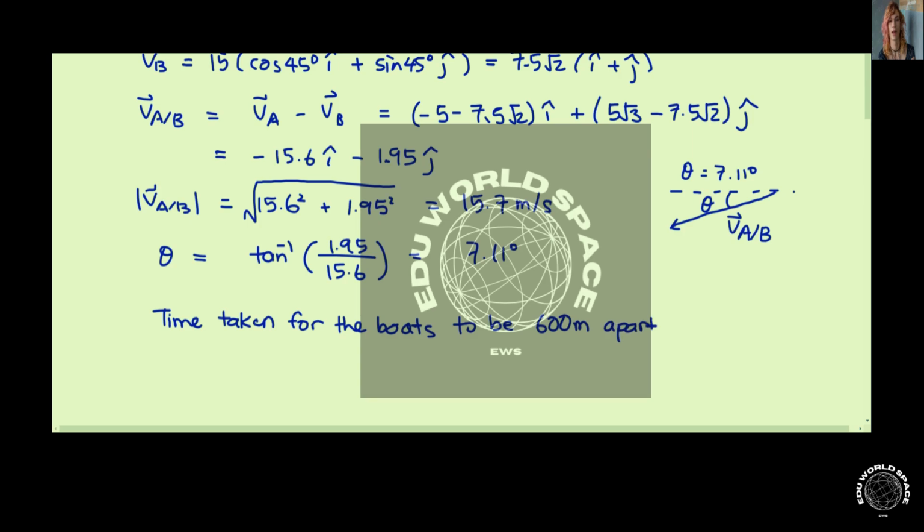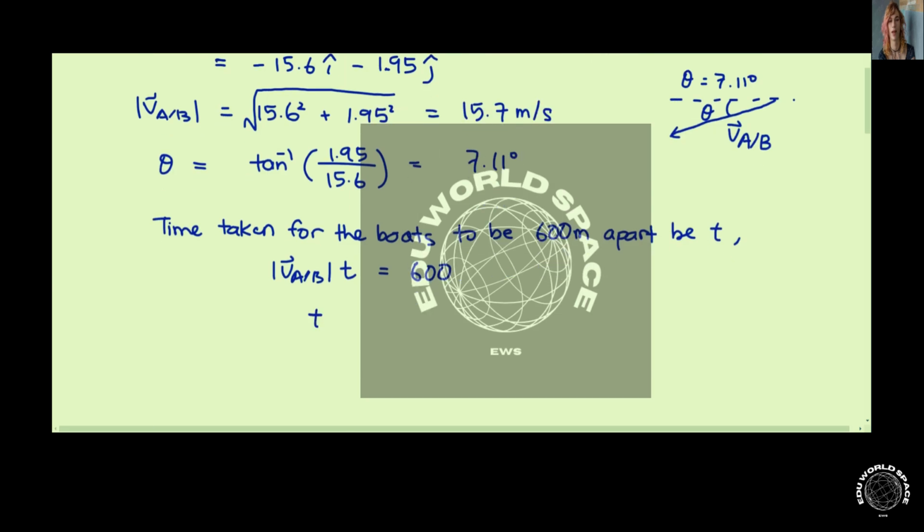The magnitude of the velocity of A relative to B times t is equal to 600. So t is equal to 600 divided by 15.7, and we get 38.1 seconds.